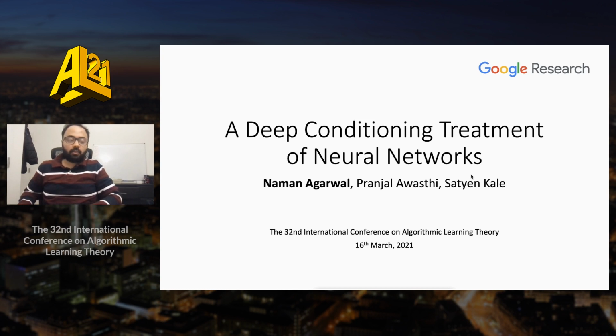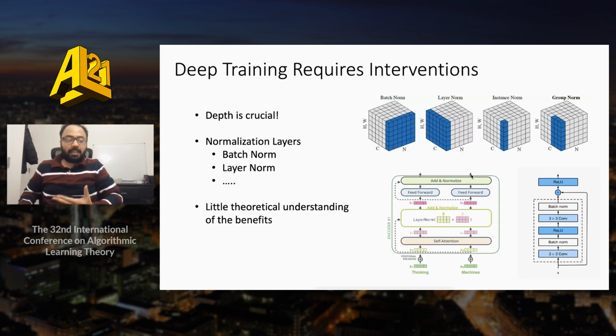So let's dive into the motivation for this work. Deep learning, as we all know, has enjoyed tremendous practical success in the last decade or so, and we know that depth plays a really crucial role in this. Depth, however, comes with its own difficulties in terms of tractability and stability in training, and multiple interventions are required to train really deep networks.